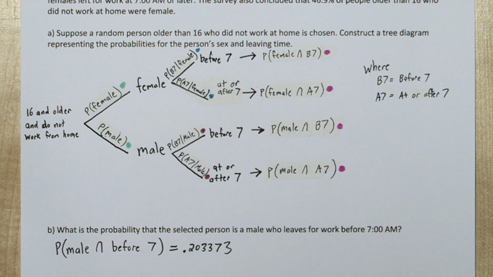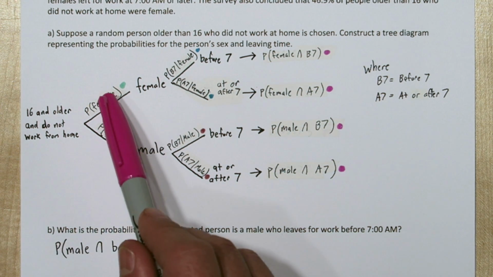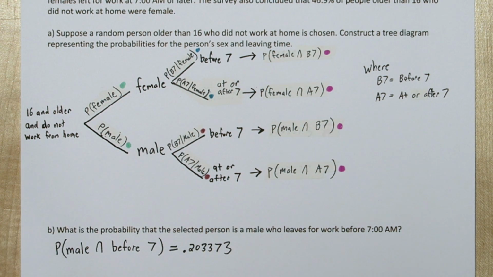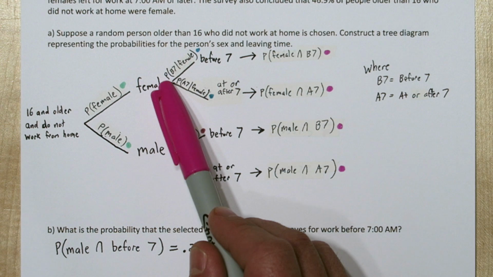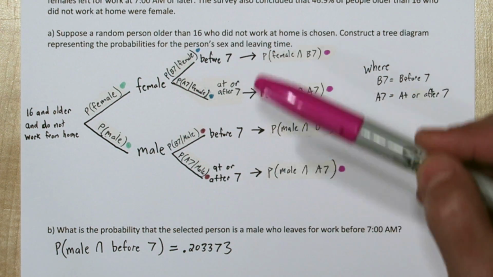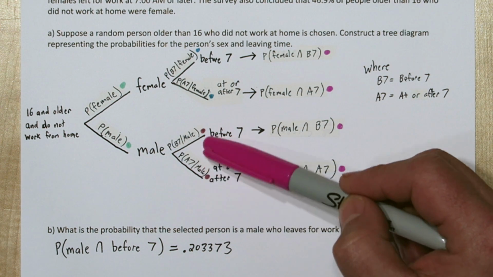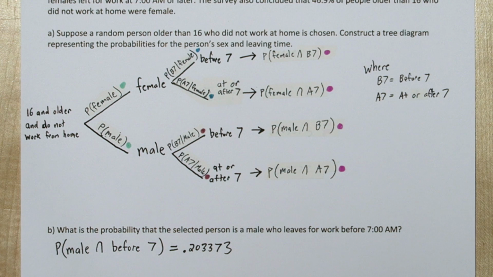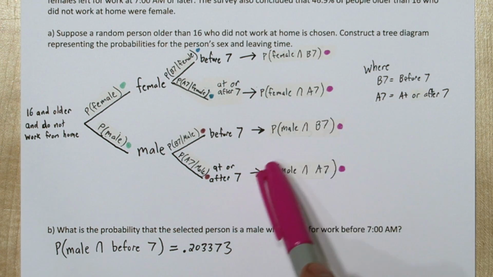I've also added some colored dots, and each of these sets of dots represent probabilities that sum to 1. So since everyone in this survey is either a female or male, these two probabilities have to add to 1. Also, once it's determined that you're a female, you either leave before 7 or you don't. So these two probabilities add to 1. Also, these add to 1. And then out here, all 4 of these probabilities add up to 1, because you have to fall into one of these 4 categories.